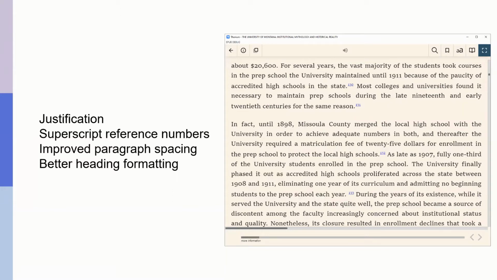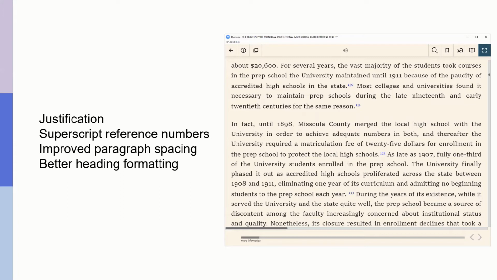Previously as well, if you had reference numbers for maybe an endnote, these were the same size as the other text, but the convention, at least in print, is that this is superscript. And so that's been added into the style sheet. On the screenshot I'm showing here, where there are a number of reference numbers, we see that they appear as superscript. They're in blue and underlined to indicate that these are a link that take you to the endnote.